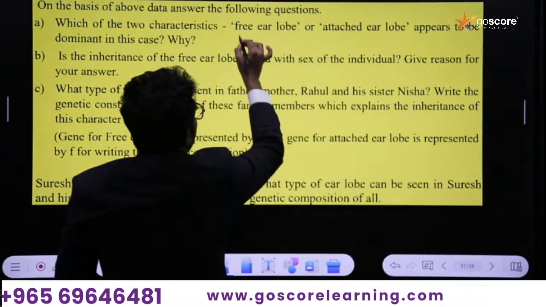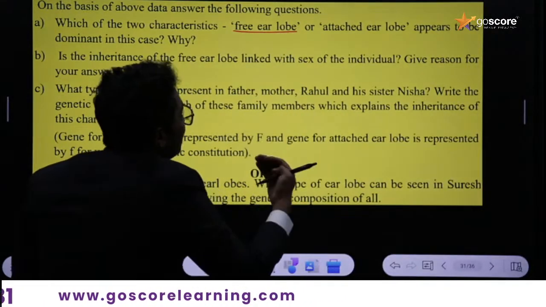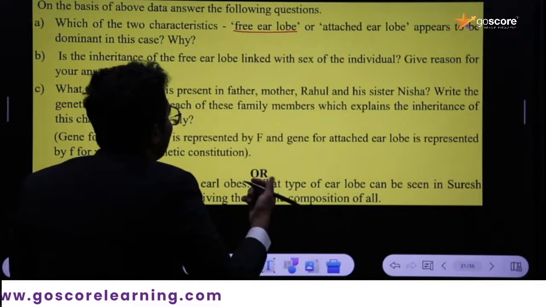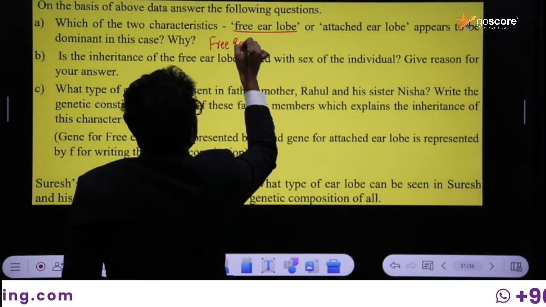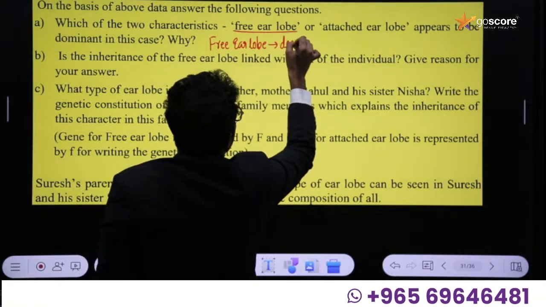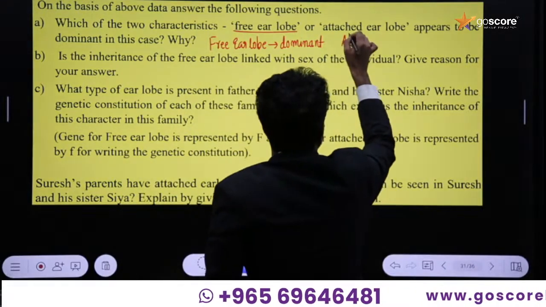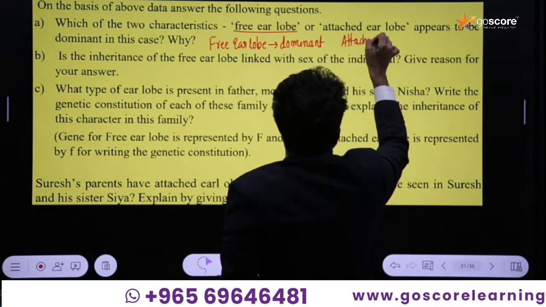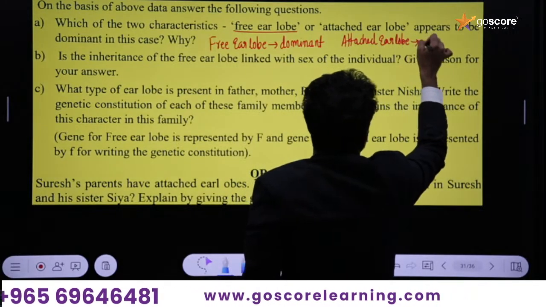By using this information we can conclude that free ear lobe appears to be dominant in this case, and attached ear lobe is recessive.